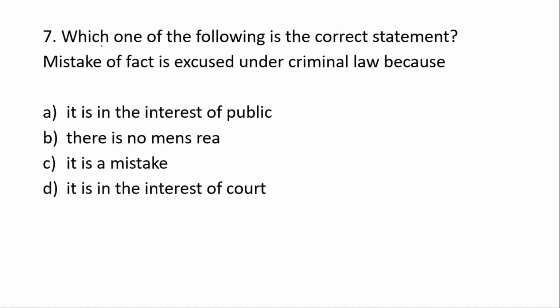Next question: which one of the following is the correct statement? Mistake of fact is excused under criminal law because: the first option is it is in the interest of public, the second option is there is no mens rea, the third option is it is a mistake, the fourth option is it is in the interest of the court. The mistake of fact is excused under criminal law because there is no mens rea. This is the correct option.